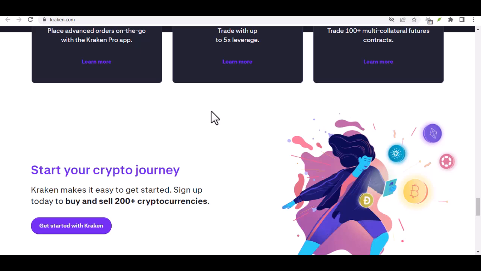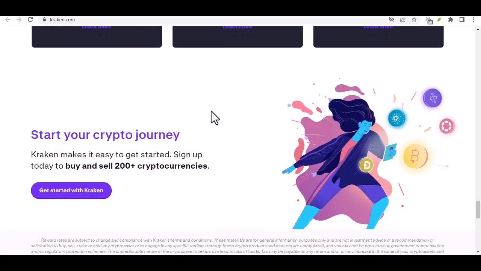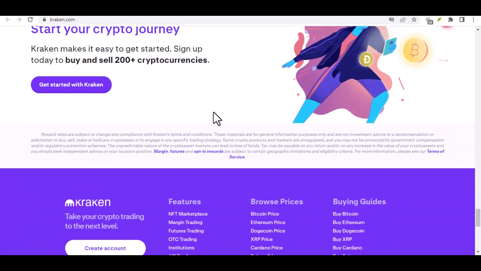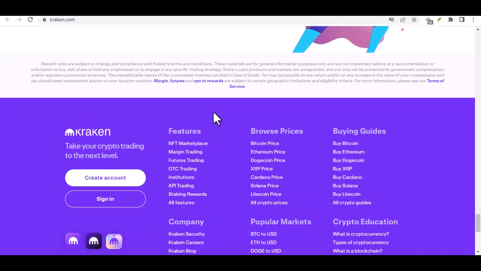I encourage you to visit the Kraken website for the most up-to-date information, and to create an account to explore your own deposit options.